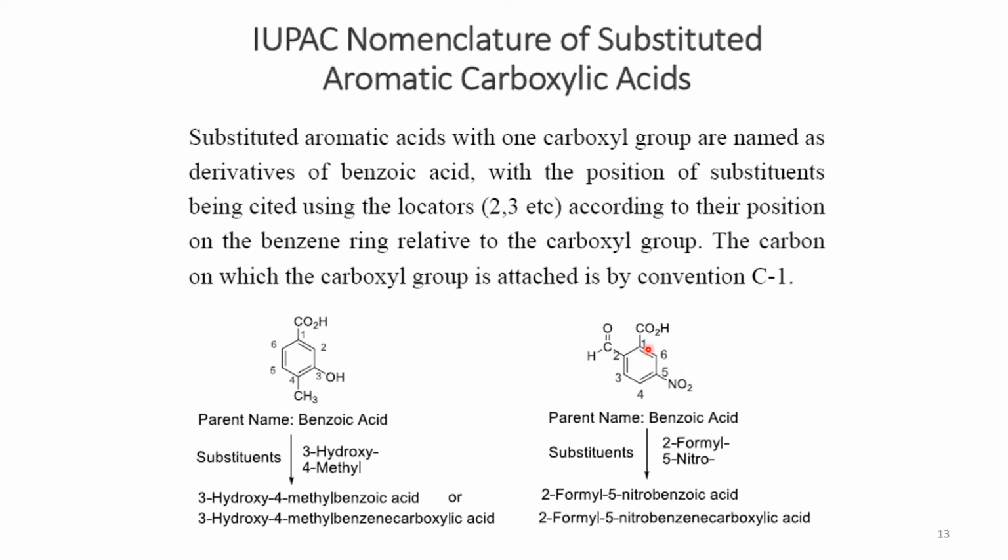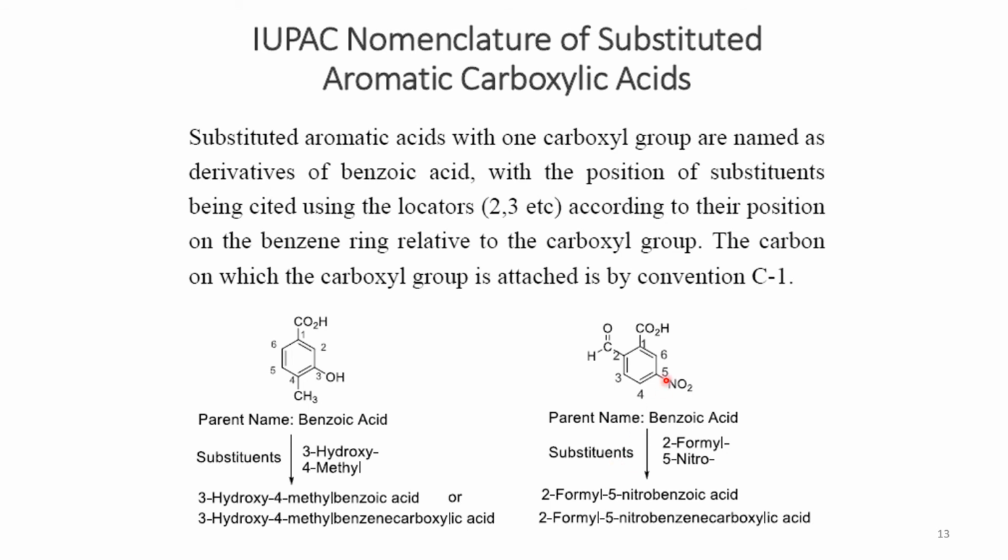Talking about the other example here, we have a nitro group and a formyl group. In this case we again start numbering from position number 1. If we go in the anti-clockwise way, we have positions 2 and 5, so the sum is 7. But if we start numbering in the clockwise direction, the numbering goes 3 and 6, that is 9. So 7 is less, and we go in the anti-clockwise direction.